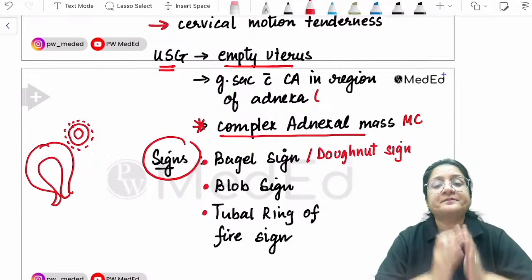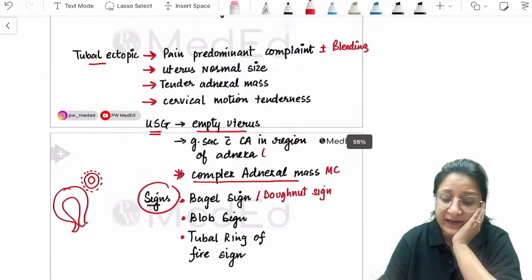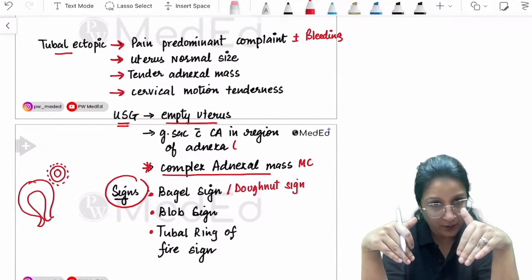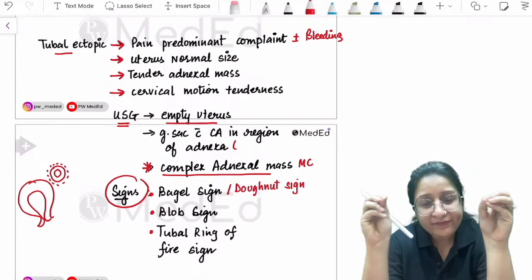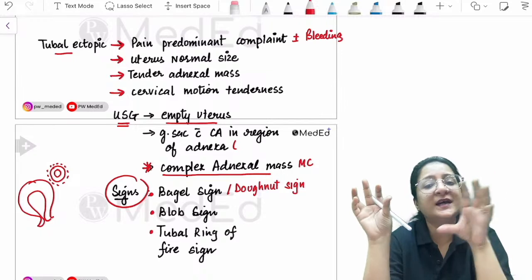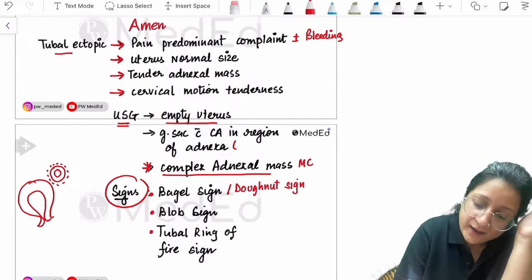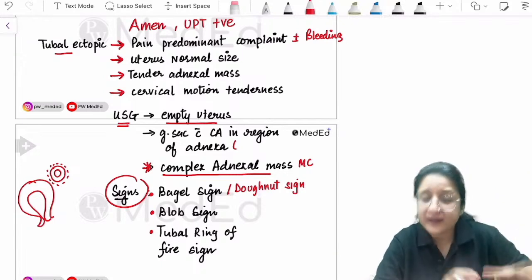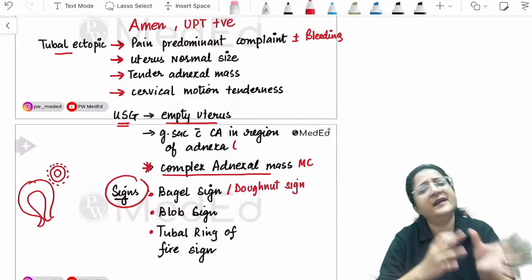All right. So now coming back, the diagnosis of an ectopic pregnancy. Now I've written the findings in front of you. How did we start? We started with a woman with a pregnancy confirmed on urine pregnancy test. So we started with amenorrhea, with urine pregnancy test positive, and with symptoms of pain plus or minus bleeding. We started with examination findings, then we did an ultrasound.